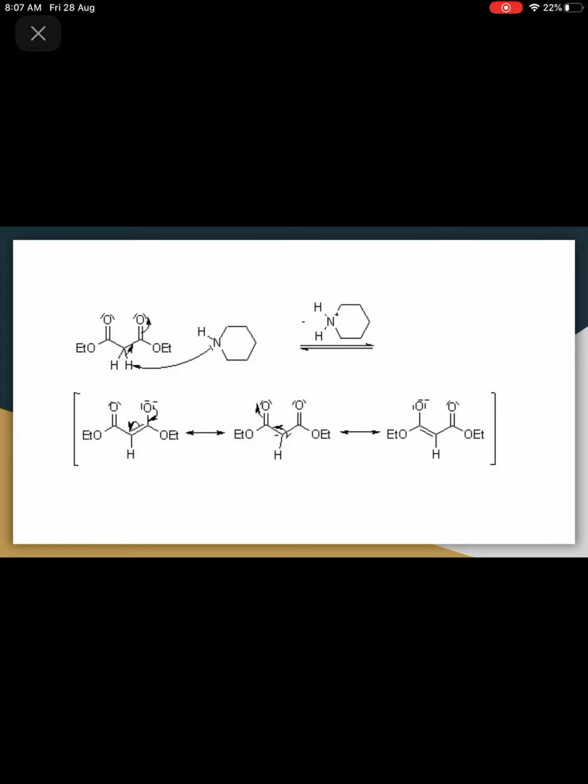Now what will happen, this carbon atom will have negative charge, and then it will react with ketone. So this is the resonance.